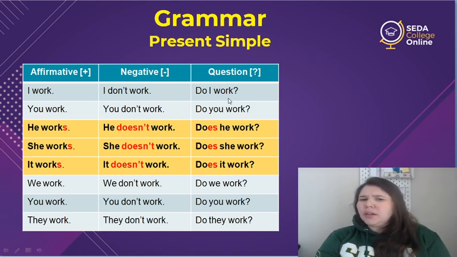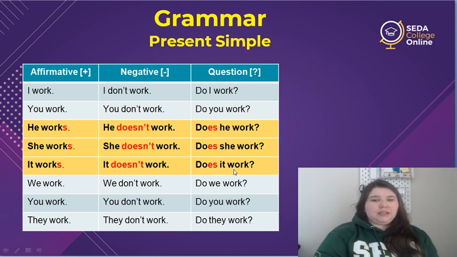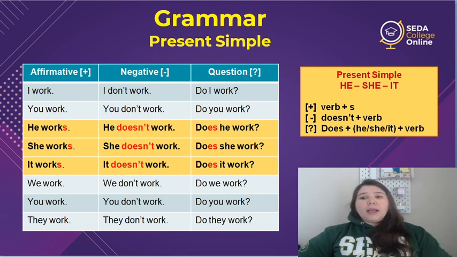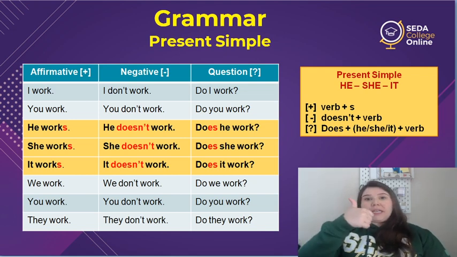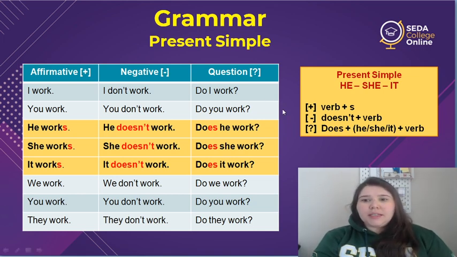Question. Do I work? Do you work? Does he work? Does she work? Or does it work? Why, teacher? Why is it different? So when we talk about the present simple for he, she, and it, in affirmative sentences, we use the verb plus s, like works, okay? We add an s to the verb. For negative sentences, we use doesn't.